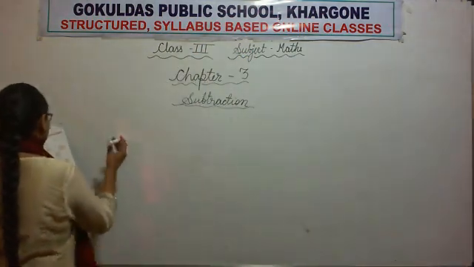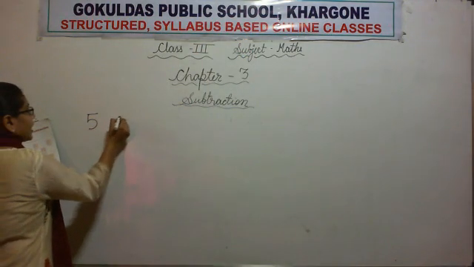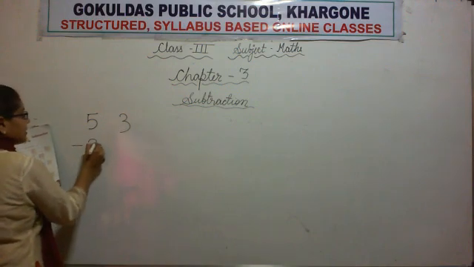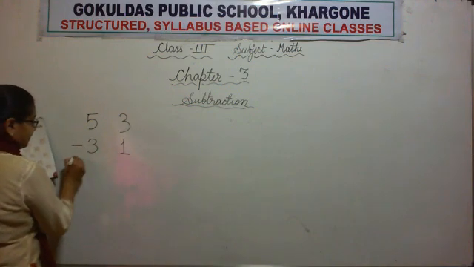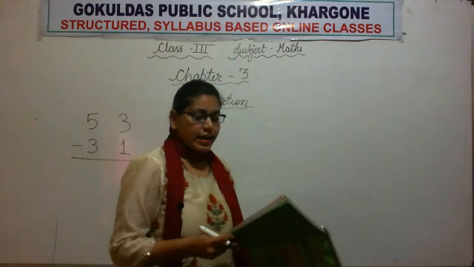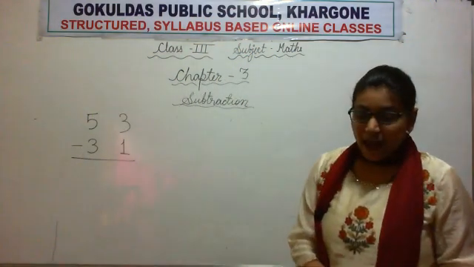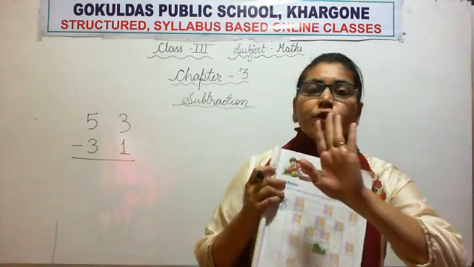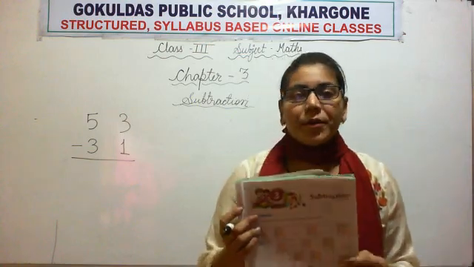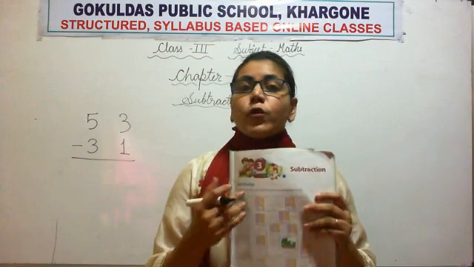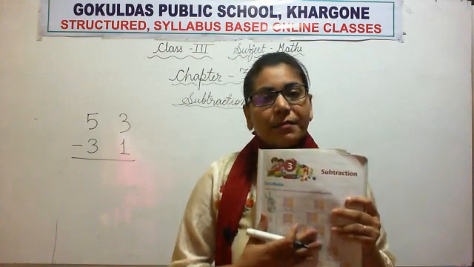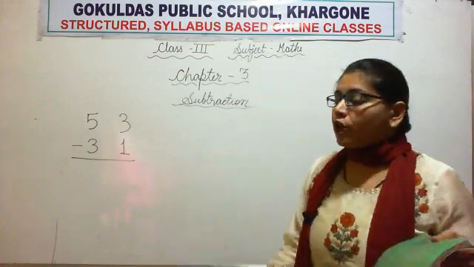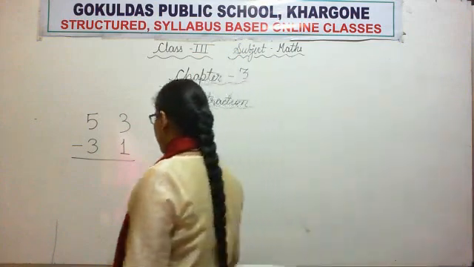The very first question is 53 minus 31. Now how to solve it? One more thing: this will remain in the book only. No need to note it down in the classwork copy. I hope you all are clear now.